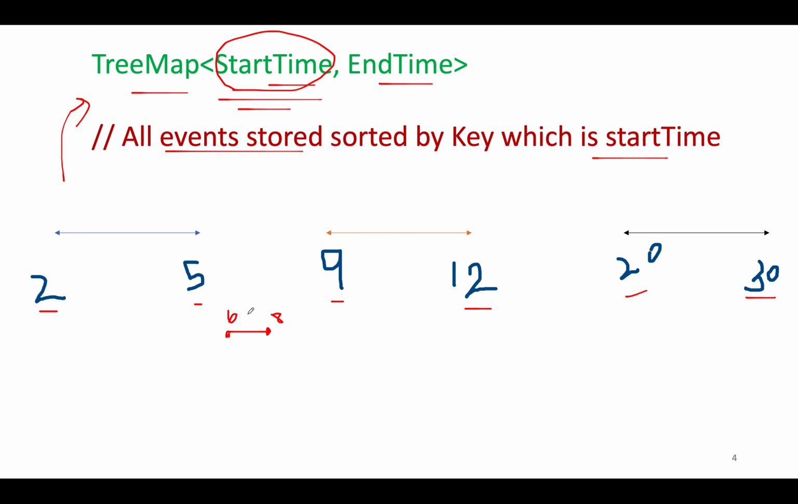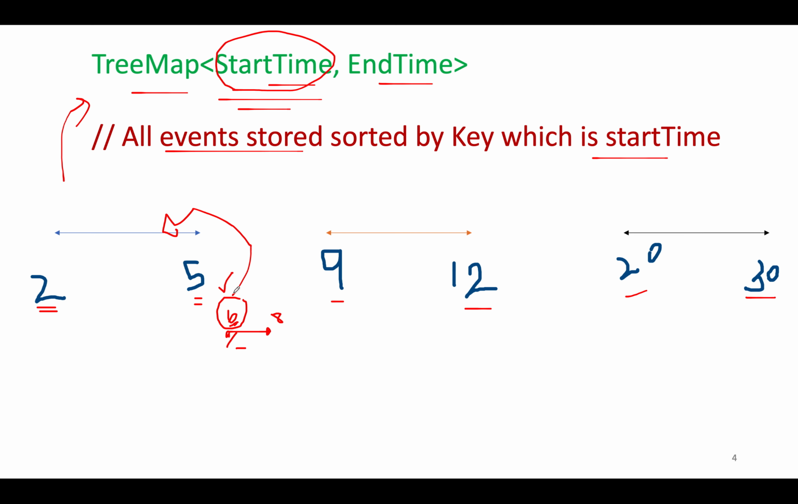So what we are going to do is check for a lower key than the current key in the TreeMap. Which one would that be? It would be 2, 5. This entry is lower than the 6 value key in the TreeMap. Since the starting of the event lies outside the range of 2, 5, we are good from the start perspective of the new event.